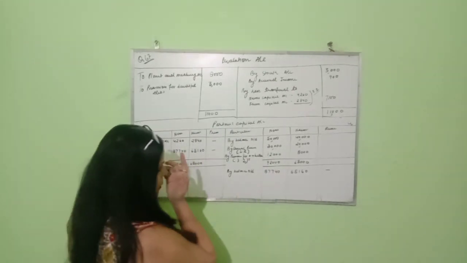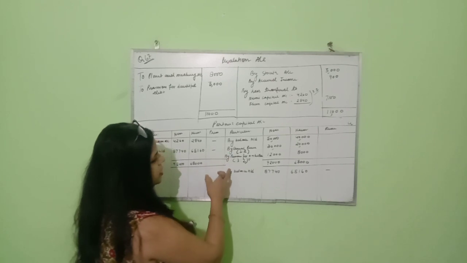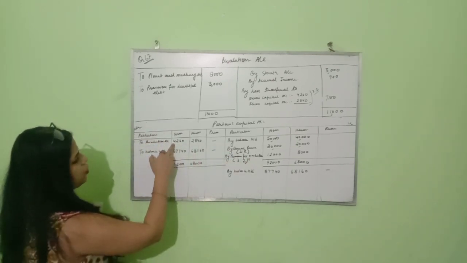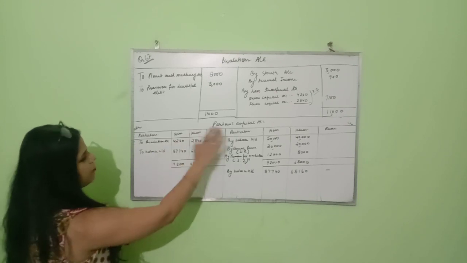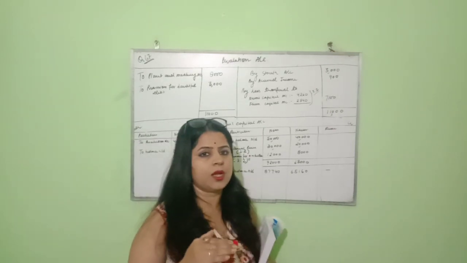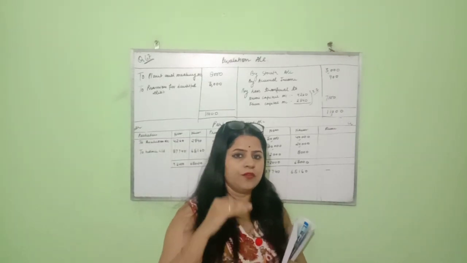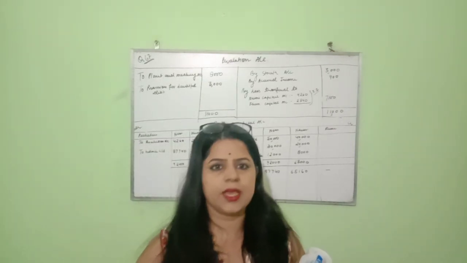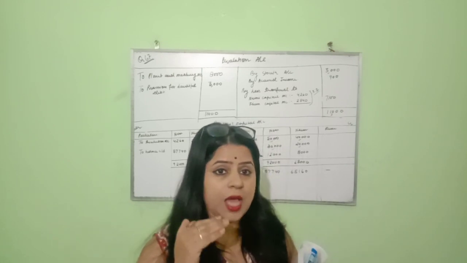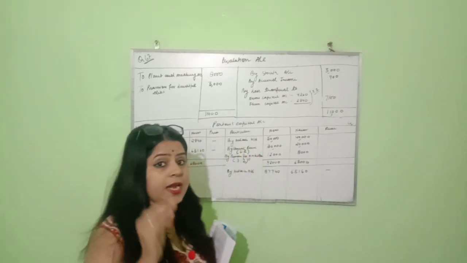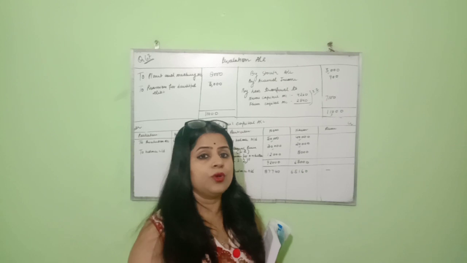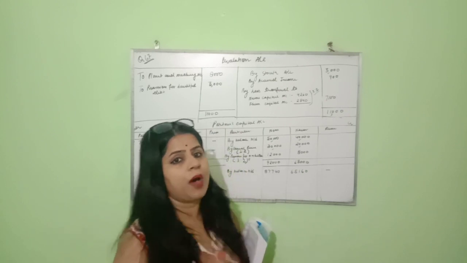You can see I had shown opening capital, general reserve, premium for goodwill. Then on the debit side I had shown revaluation loss, and after that I closed my account. First, we will make the partners' capital account in two halves. In the first half, show whatever information is given related to the partners' capital account. Then with the help of that we will calculate the adjusted capital of the existing partners. We will come to know the adjusted capital of the old partners.